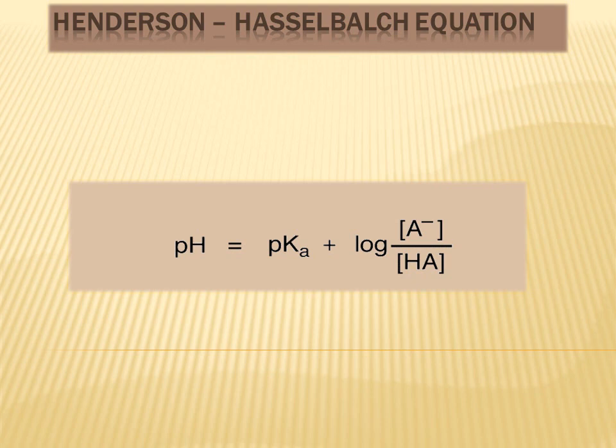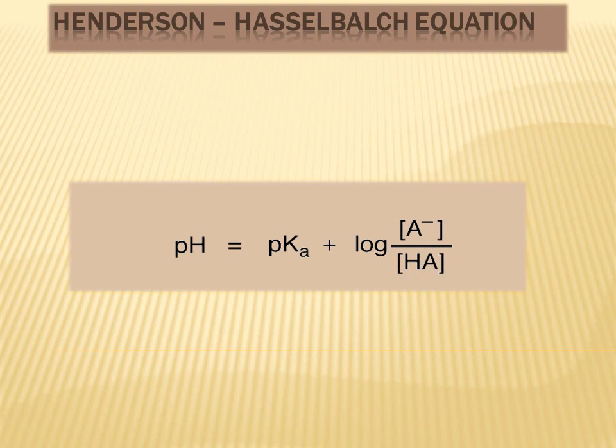So pKa is the dissociation constant of an acid, and what is meant by dissociation constant? It is the pH at which half or 50% of the acid is present in dissociated form, and it is a constant value. So the pH value at which half of the acid will be present in dissociated form will be known as the dissociation constant of that acid, and it has a constant value.